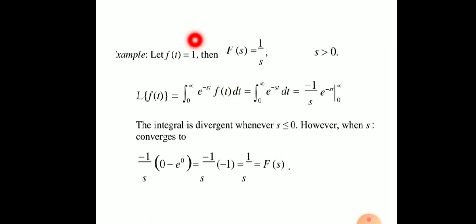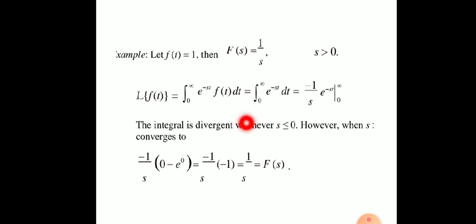Here f(t) is equal to 1, so we put f(t) equal to 1, then this is equal to the integration from 0 to infinity of e to the power minus st. Now it is clear that the integration of e to the power minus st is e to the power minus st divided by minus s. Here we are using the formula of function of functions, and the limit varies from 0 to infinity.